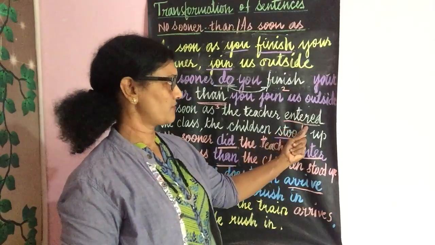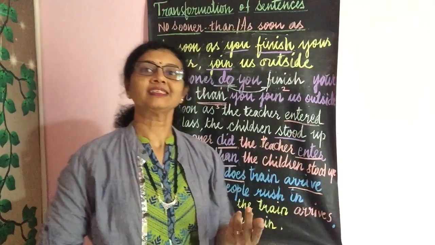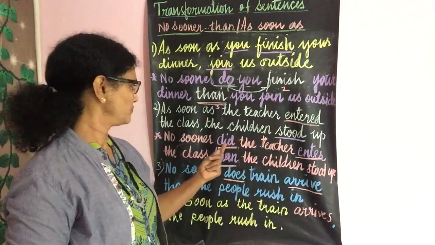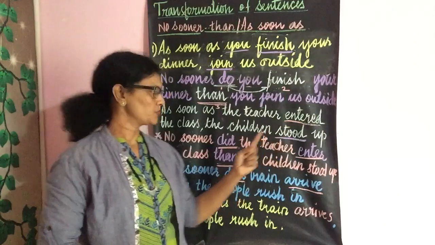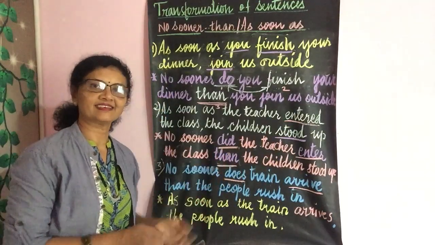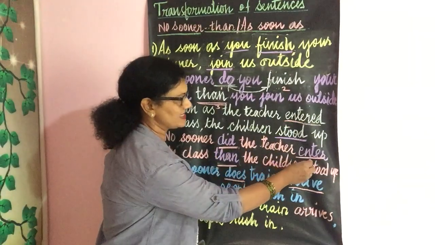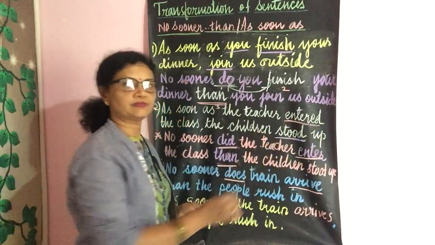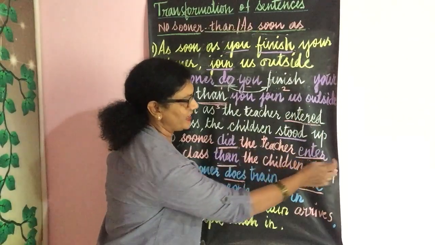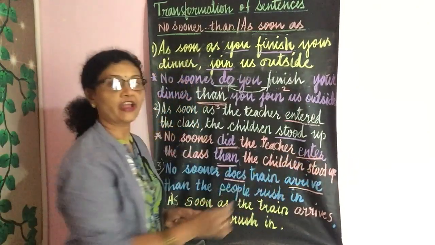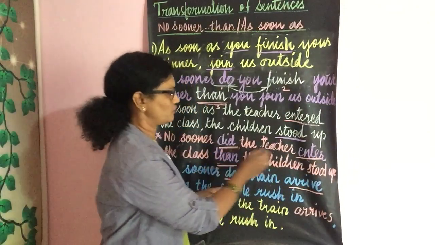So now this verb we have to split up into 2, since we need the auxiliary to reframe the sentence. Since this is in the past tense, we use the auxiliary did and the present tense of this verb. So: No sooner did the teacher enter. This is very important, these 2 verbs.